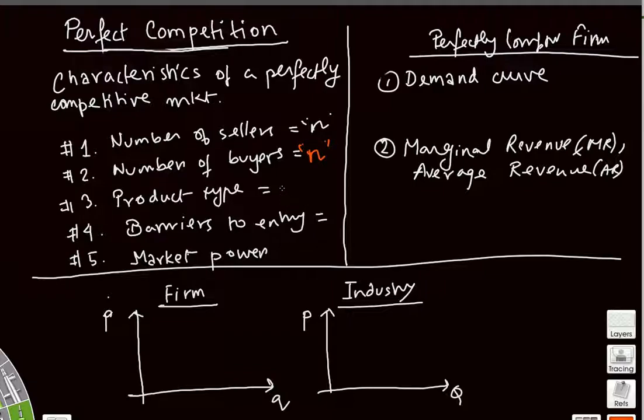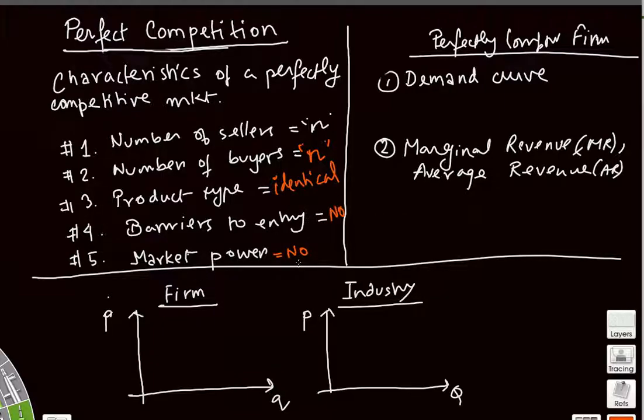Product type, so each seller is selling an identical product or homogeneous good. Barriers to entry, there are no barriers to entry. In other words, there is free entry and exit into a perfectly competitive industry. Market power, no, neither the buyer nor the seller has any market power.